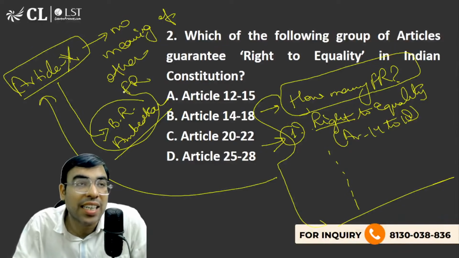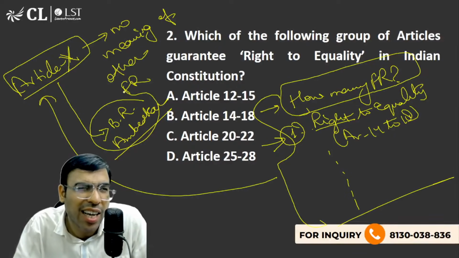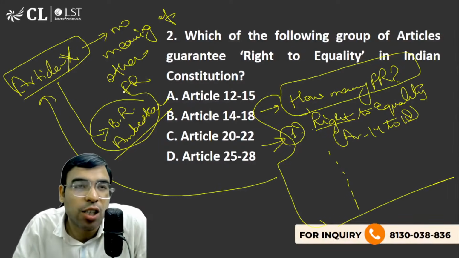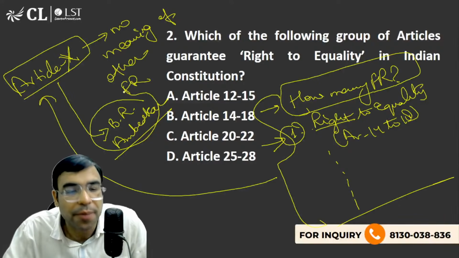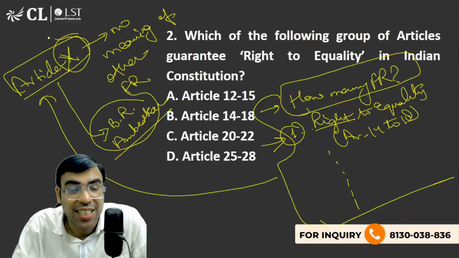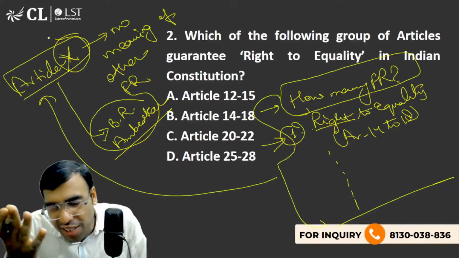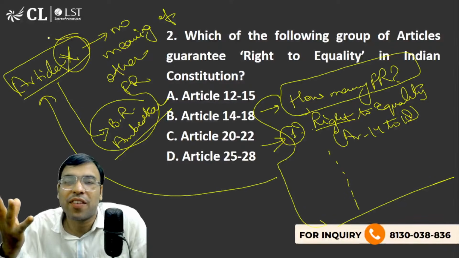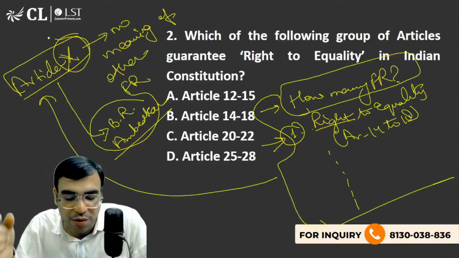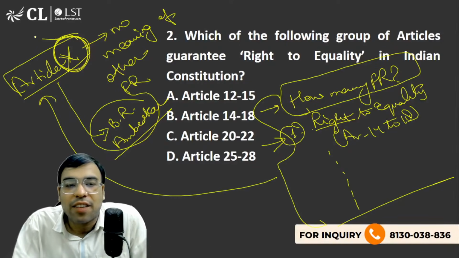Because we have seen twice in the recent years talking about Bhim Rao Ambedkar, talking about constitution, morality, etc. in GK, and last year I think it was asked in legal section. So Bhim Rao Ambedkar's opinions are also very important. He was actually the father of Indian Constitution, or I would say the chairman of drafting committee. So you have to talk about it. And if you explain a little bit about what is Article X, there is a very famous concept, I'm giving a little hint also, that the concept of writ petition flows from here. And if you tell me all the 5 writs, the constitutional writs, I'll be very happy to know. Okay. So this is actually the idea, the main backbone of fundamental right flows from this Article X.